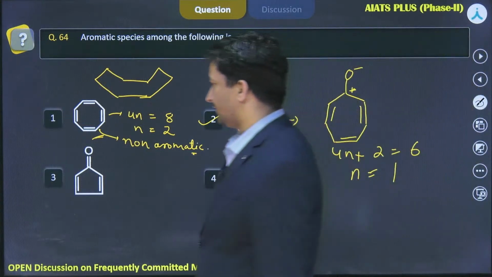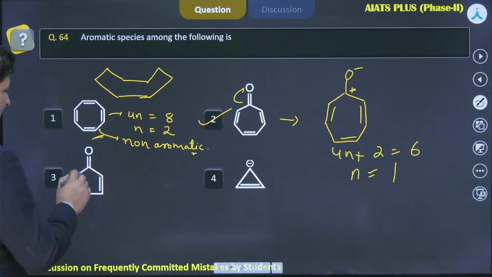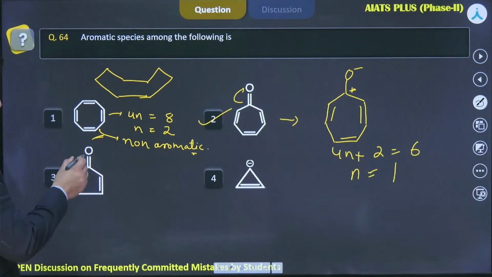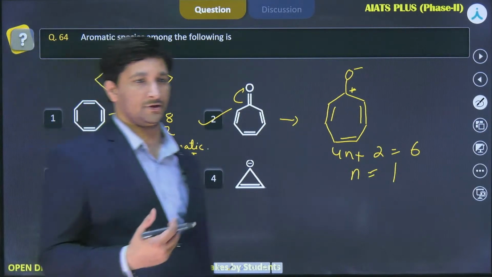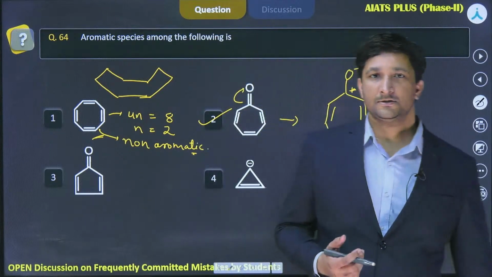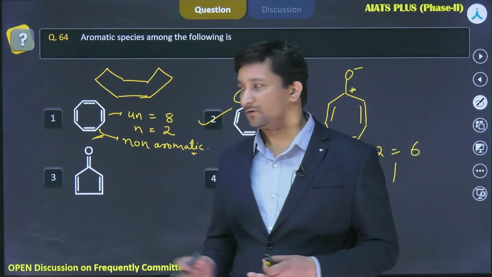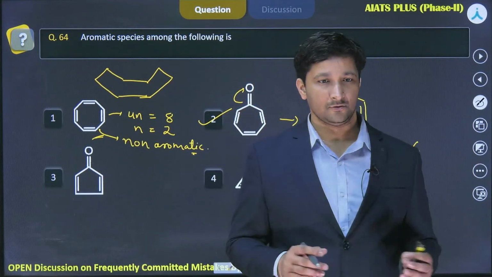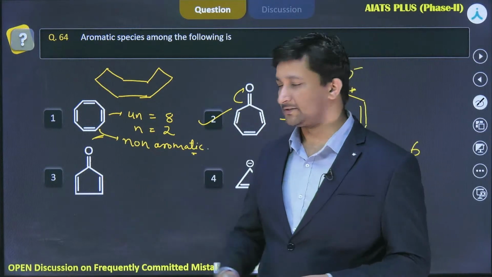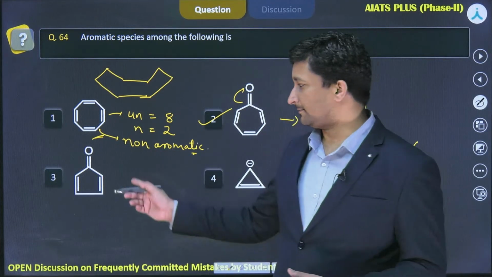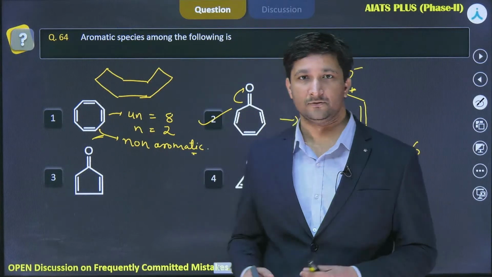Okay, if we talk about this, then generally अगर हम यहाँ पे shift करना चाहेंगे तो oxygen is more electronegative, so it is not going to release its electron. So definitely it will gain electron and it will develop positive charge here, and due to this again this will follow 4n pi. So again this will become anti-aromatic. Aromatic नहीं हो सकता ये.